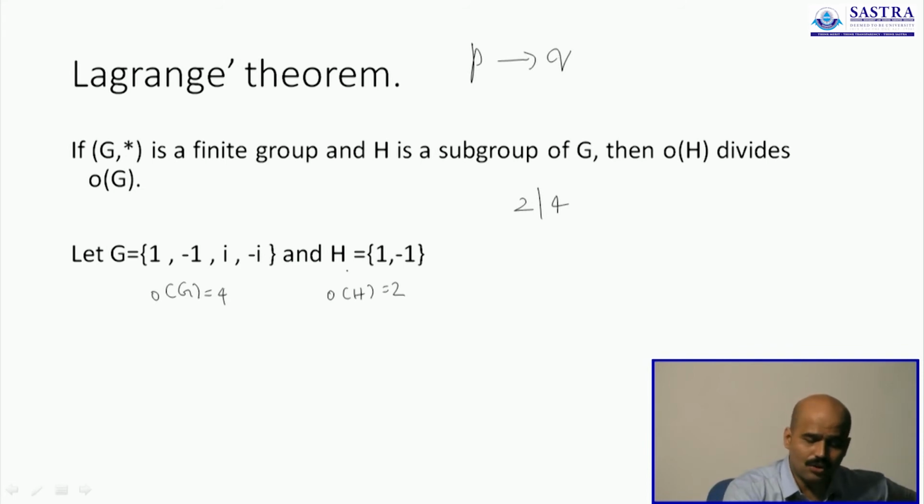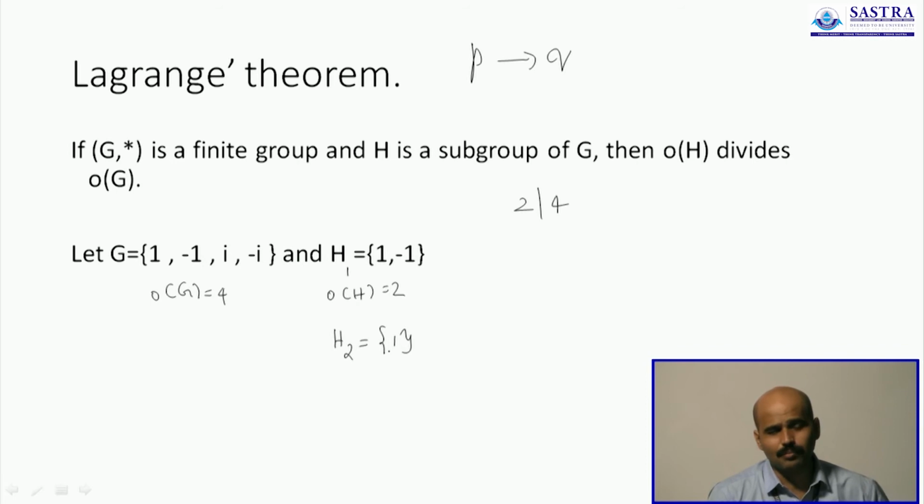Now there is also one more subgroup called H2 with only one element. It's called the trivial subgroup because it is only the identity element. Such subgroups are called trivial subgroups, where there is nothing to check at all. It will obviously satisfy all conditions. It itself is the identity element. You will multiply 1 with 1 any number of times, and you are going to get 1. So the set is closed, and 1 is its own inverse. So it is also satisfying the third condition for a subgroup. So this is what you call a trivial subgroup.